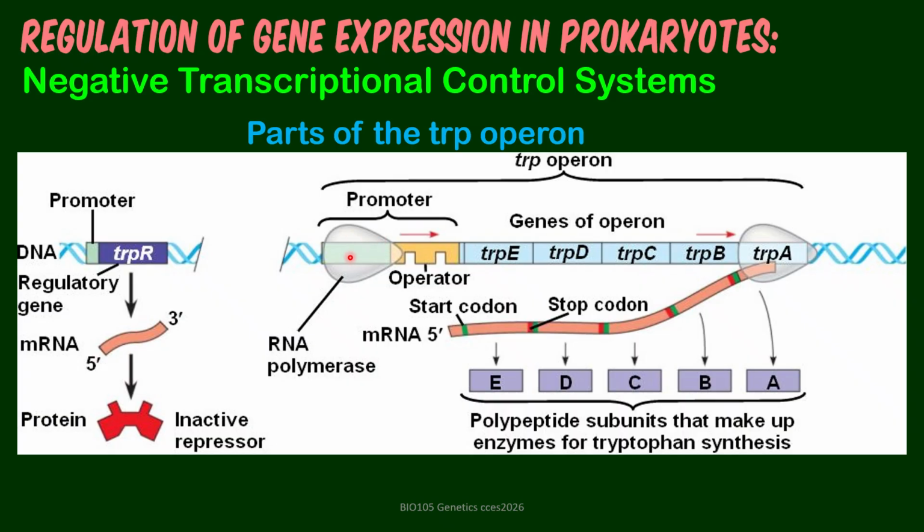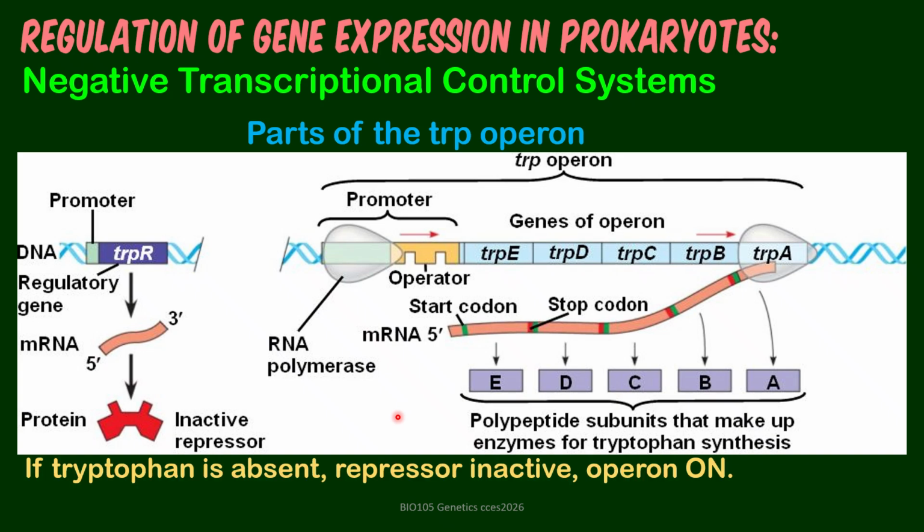Because the repressor is inactive, the RNA polymerase can continue its job, and that is to transcribe all these genes. So this is the mRNA product, and these are the translation products. So in the absence of tryptophan, this particular operon is turned on.